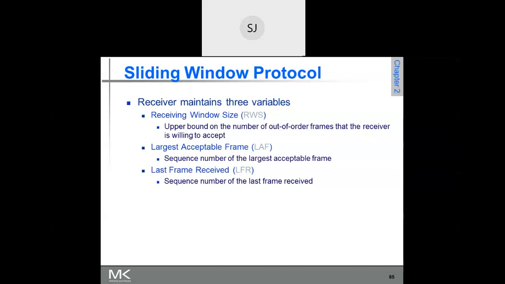For this example, the receiving window should be open on frames 11 to 17, is it not?